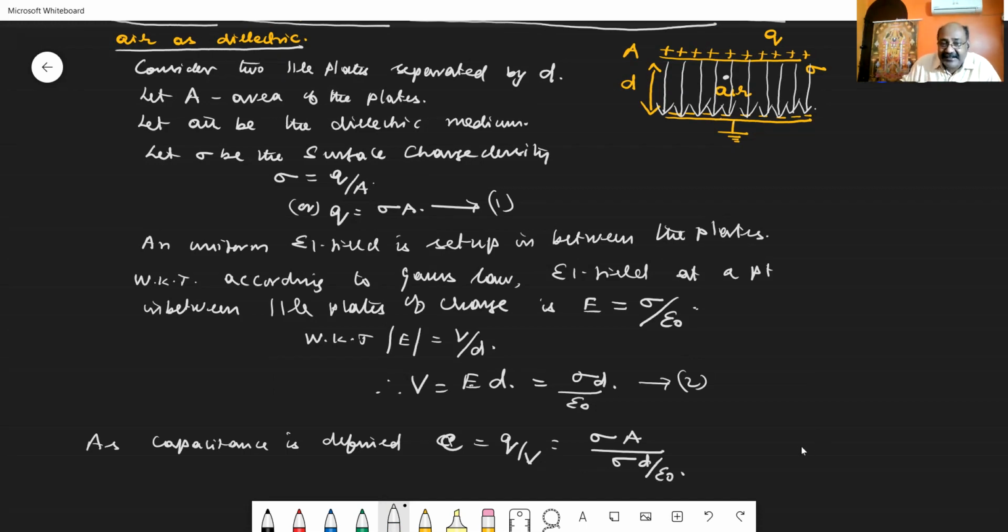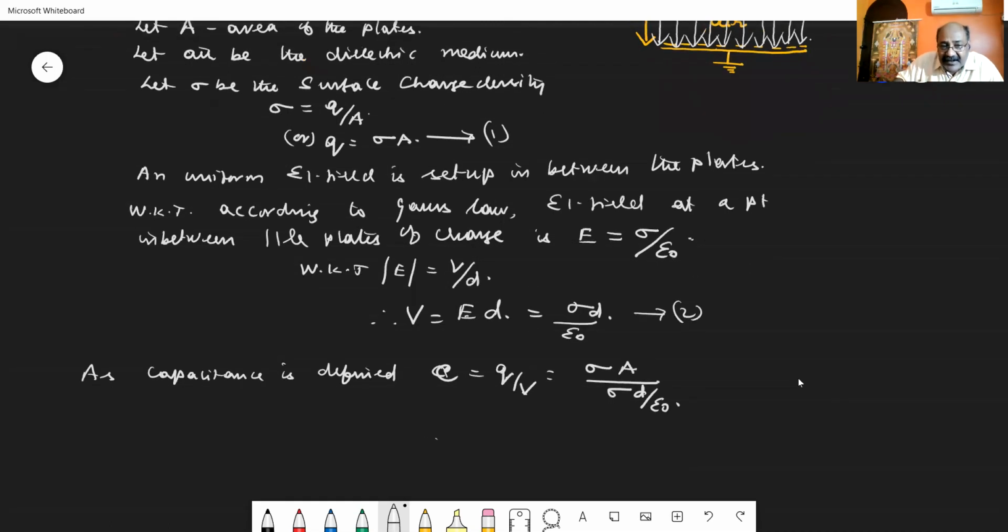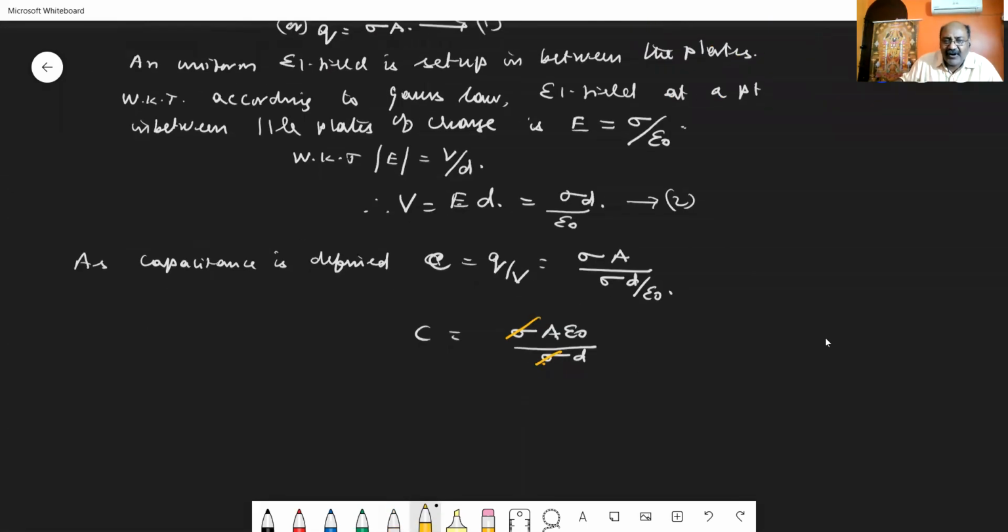On rearranging, C is equal to sigma into A into epsilon 0 divided by sigma into d. So sigma gets cancelled. Therefore, the capacitance of the parallel plate capacitor is given by epsilon 0 into A divided by d.